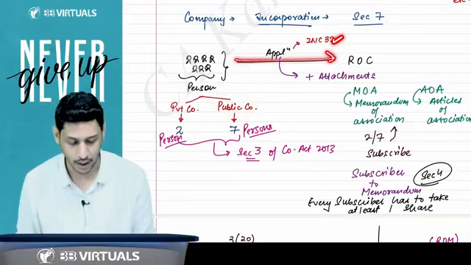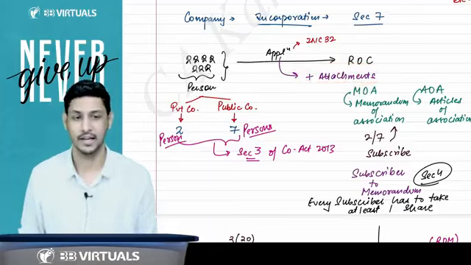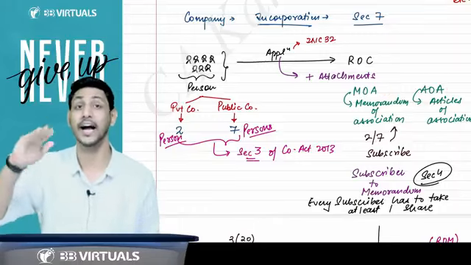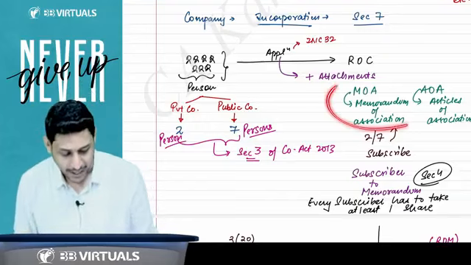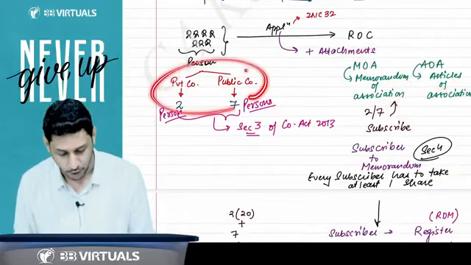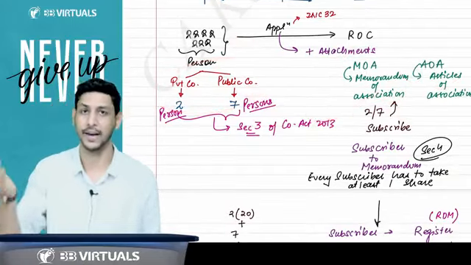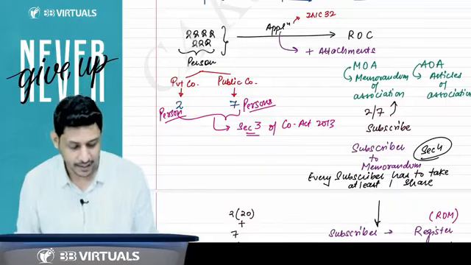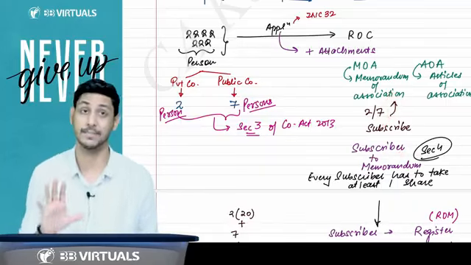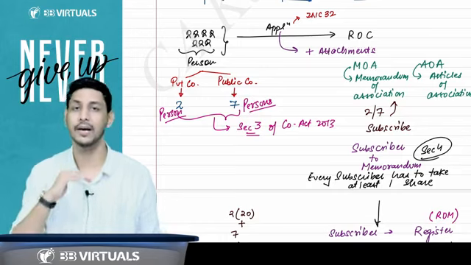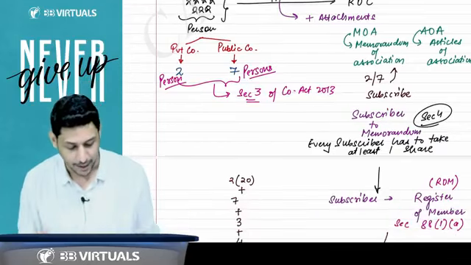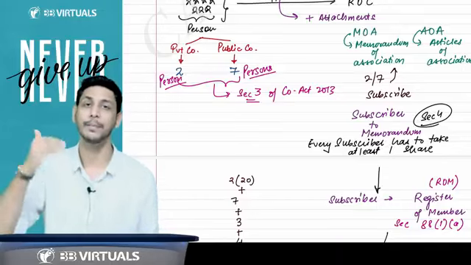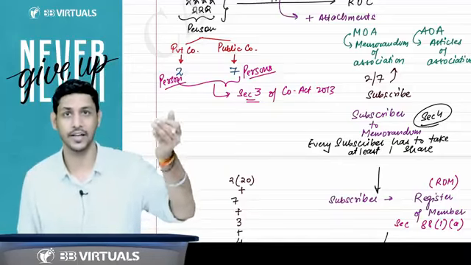And whenever you make an application to the ROC, you have to attach certain attachments. Like you have to attach the memorandum of association, the articles of association, and some other attachments also, but that we will discuss in chapter number 2. When you attach the MOA and AOA, the people who are forming this company will subscribe to this MOA. If it is a private company, then minimum 2 persons will be there. If it is a public company, then minimum 7 persons will be there. And when they subscribe to this memorandum of association, they become the subscribers to the memorandum. And then they have to take at least 1 share in the company. And when they take at least 1 share in the company, the company will be incorporated.